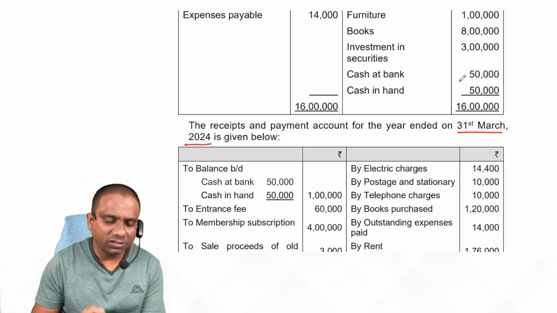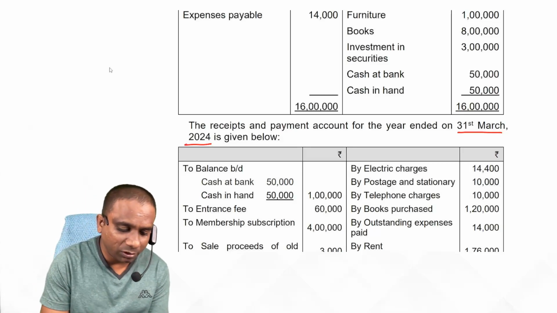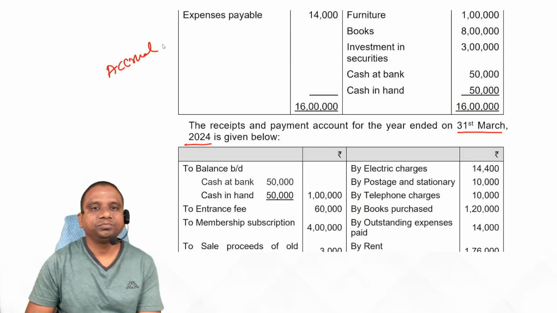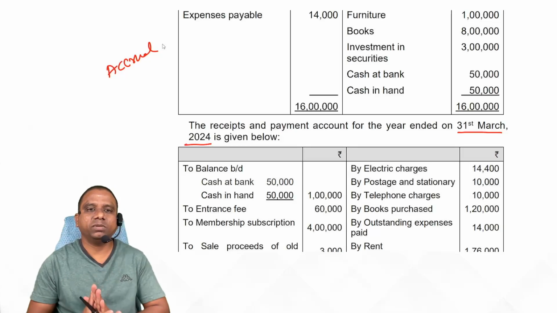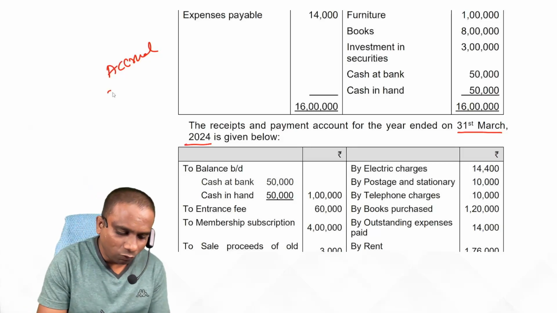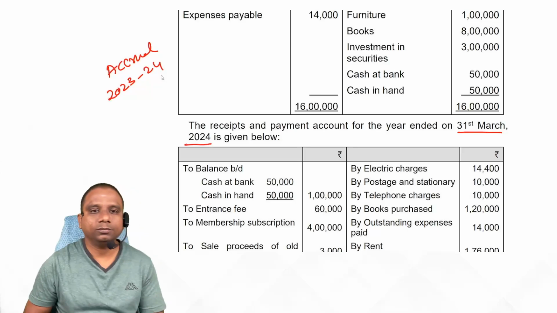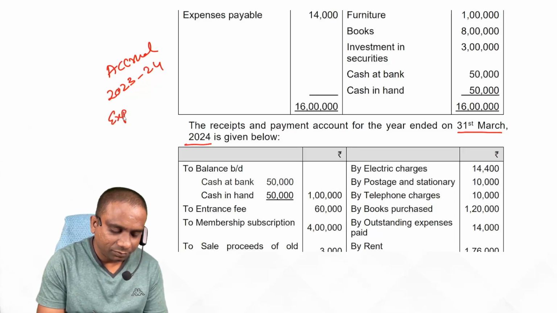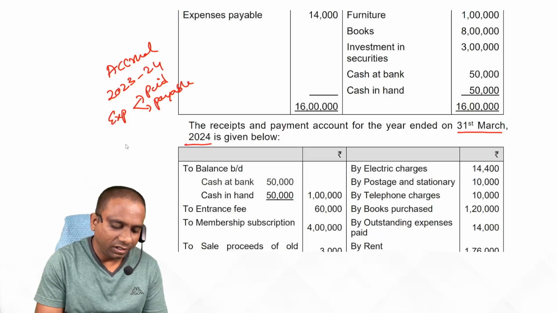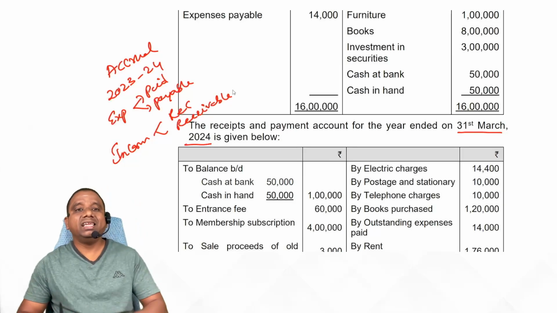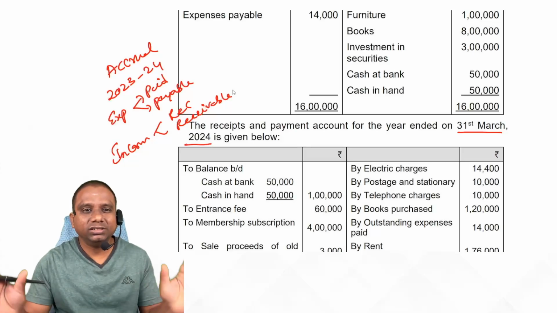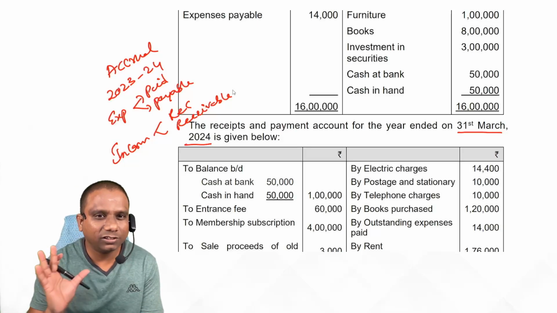Now, here the only requirement is the income and expenditure account. What is the nature of the income and expenditure account? Tell me. Income and expenditure account is prepared based on the accrual concept. Based on the accrual concept means all expenses we show in the income and expenditure account relate to the current year only. What is our current year? 23-24. And expenses paid, payable. At the same time, incomes received, receivable. Any other expense or income we ignore from this income and expenditure account. Is it clear, students? Yes.